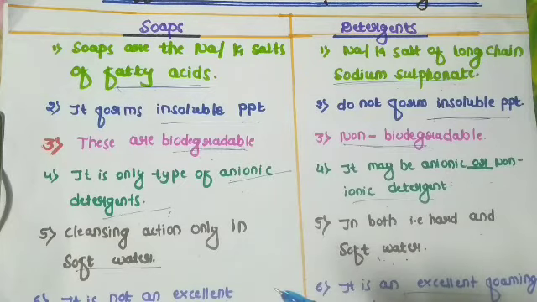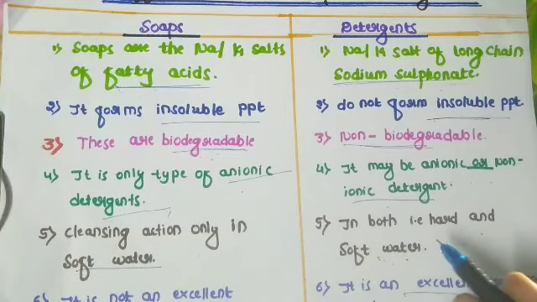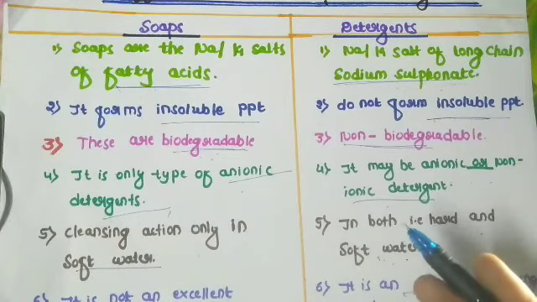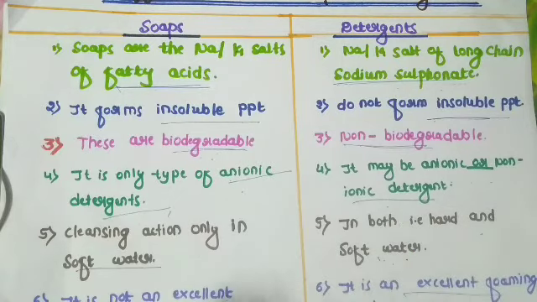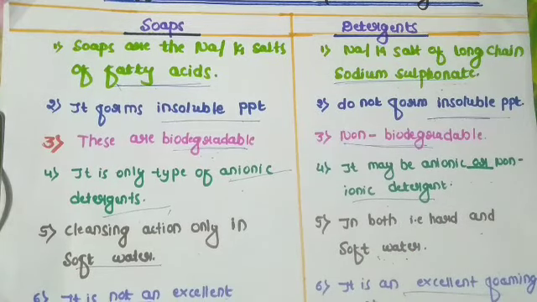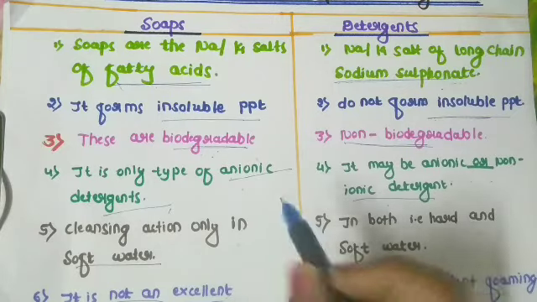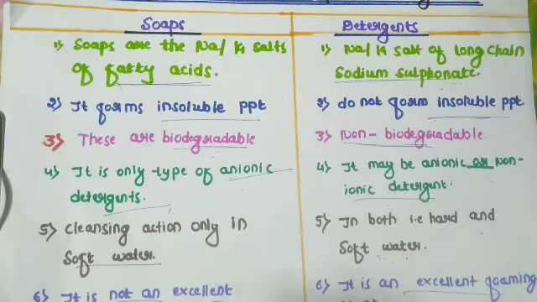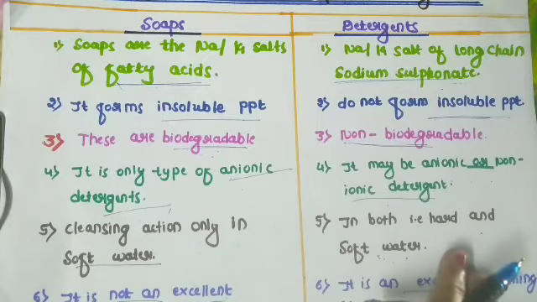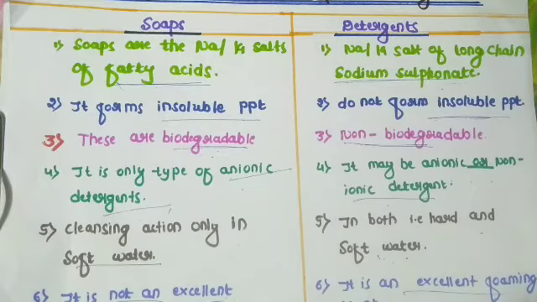And soaps cannot be used in acidic solutions, but detergents can be used in acidic solutions. In case of soaps, there are bacteria in the soil that are able to digest and live on the molecules of the soap. Therefore soap does not cause much pollution, so it is biodegradable. But bacteria are not able to degrade detergent and hence it causes pollution.